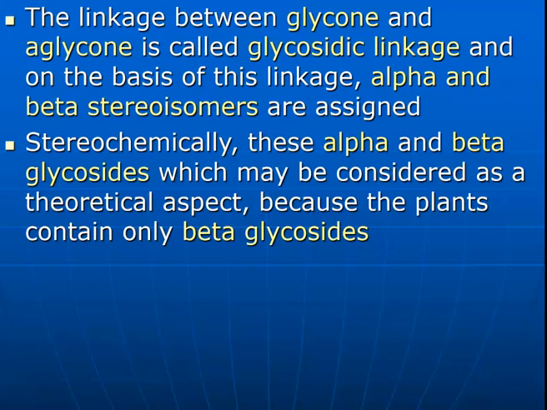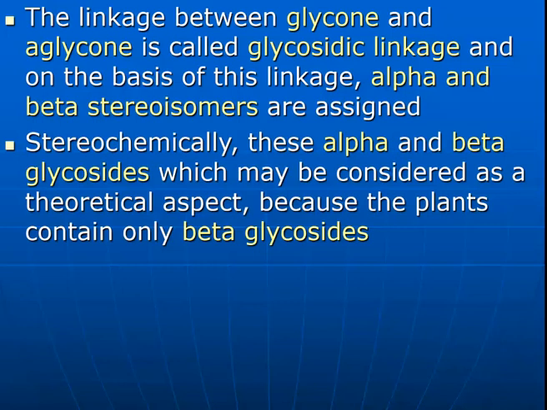The linkage between the glycon and aglycon is called the glycosidic linkage. As we have already studied, glycosides consist of the glycon and aglycon moiety, which on hydrolysis get separated. So the linkage between the glycon and aglycon, the sugar and non-sugar molecule, is called the glycosidic linkage, and on the basis of this linkage the glycosides can be called alpha and beta stereoisomers.